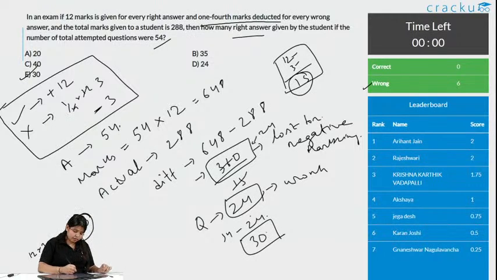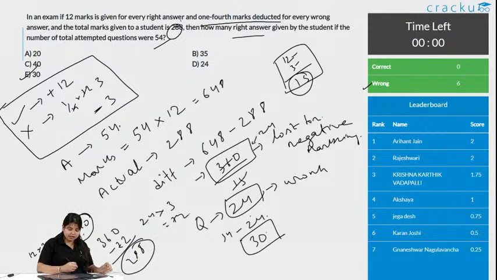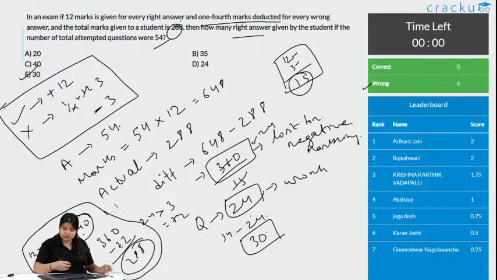Try it with 30. What you get is 360. It is greater than 288. This may be possible. So if it is 30, then how many questions is he doing wrong? It is 24. For every wrong question, he is getting minus 3. So this is 72. Subtract it here, and what you get is 288. So you got 288, which matches. That means the correct is 30. No need to check 40 and 50. This is the easiest way you can do it. This will take only 10 to 20 seconds, and this is the process. You can follow this.